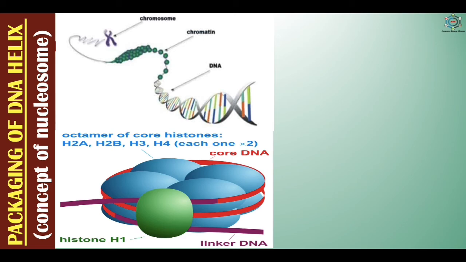And histones are organized to form a unit of 8 molecules called the histone octamer. In this picture you can see the histone octamer, that is H2A, H2B, H3 and H4. It consists of 2 molecules of each of the 4 different histones, and a molecule of a 5th histone called H1 attached to the DNA near the bead. This complex structure consisting of negatively charged DNA wrapped around the positively charged histone octamer is called a nucleosome.